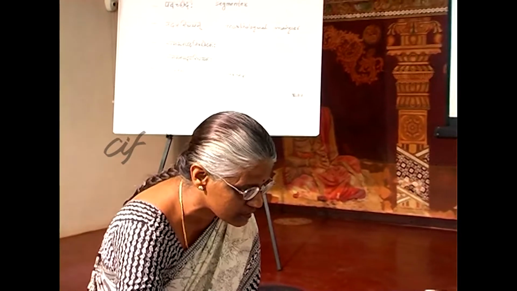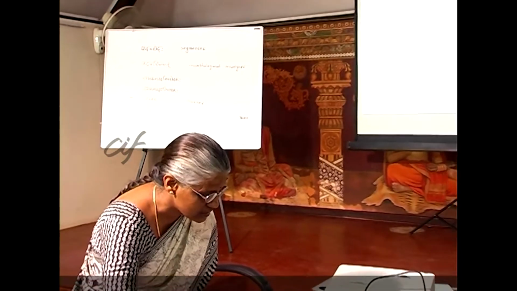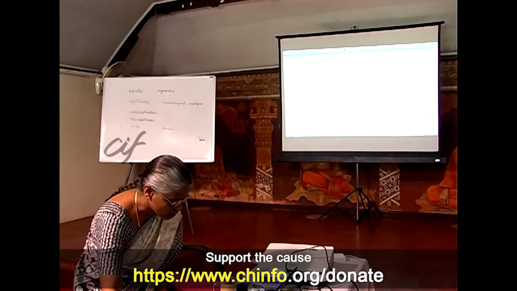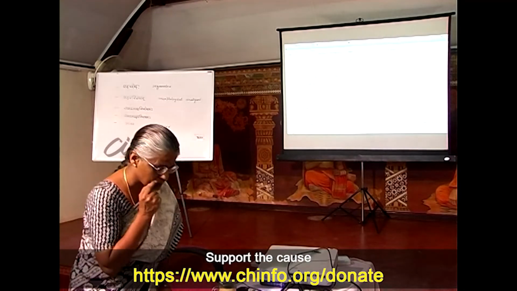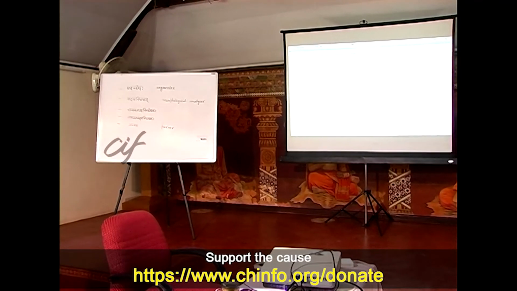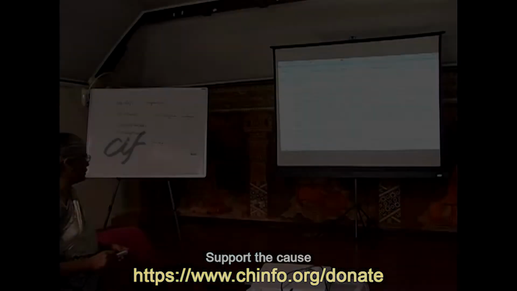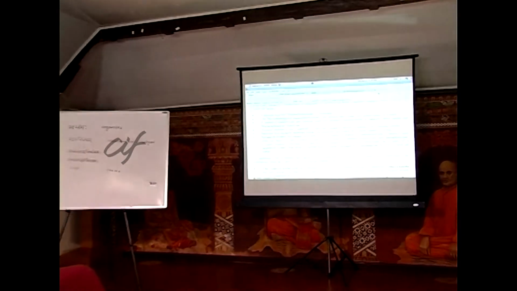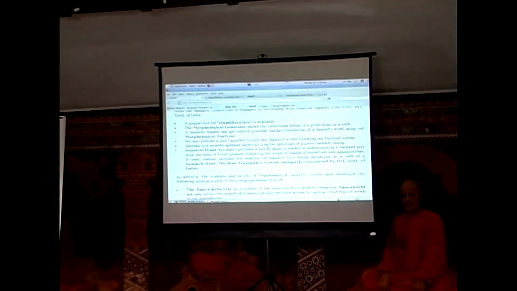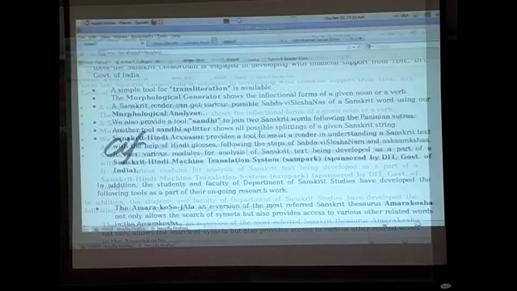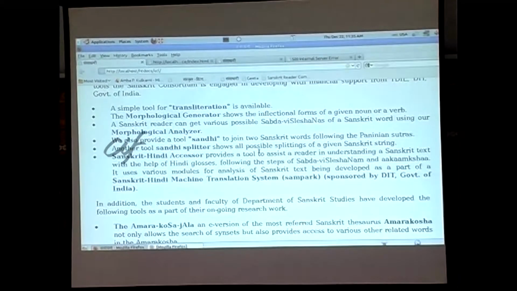One thing I can do is show the various tools in just 5 minutes, and then we can go to the other system. Maybe we can go through these tools in detail in the lab session. So there are 2 sets of tools.